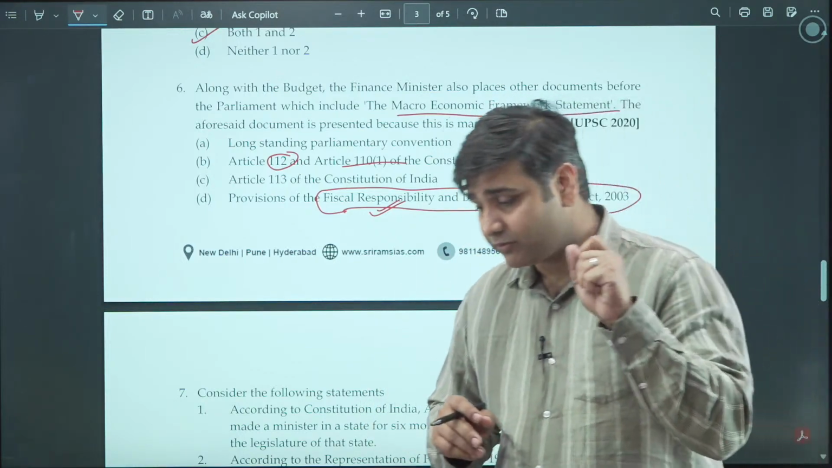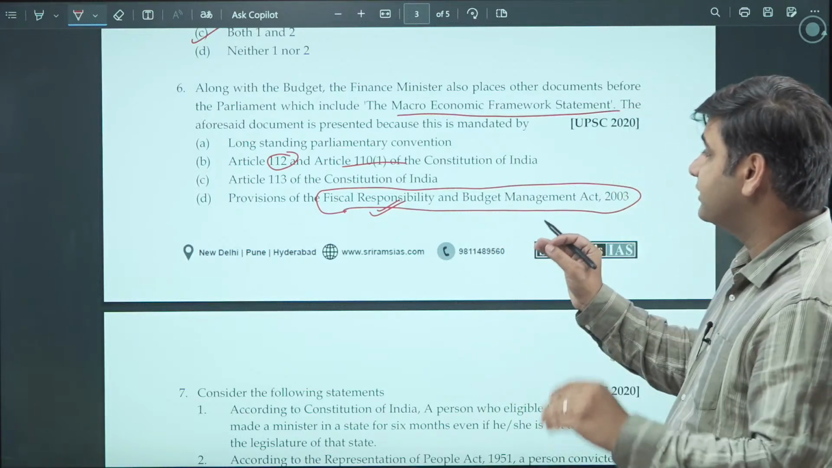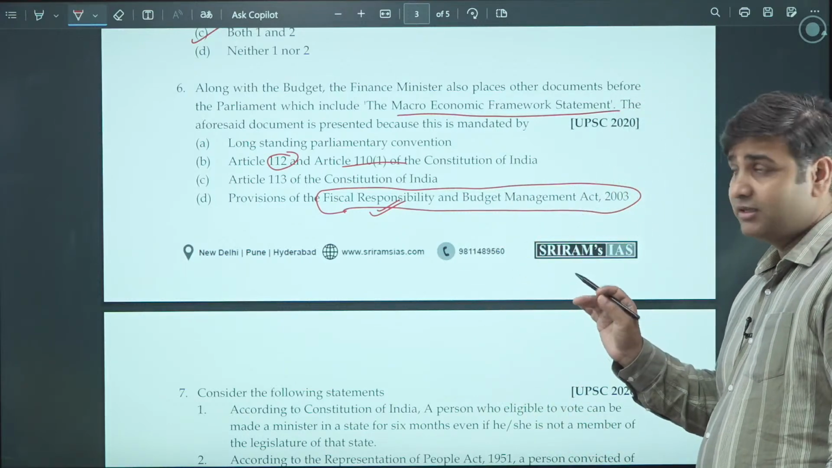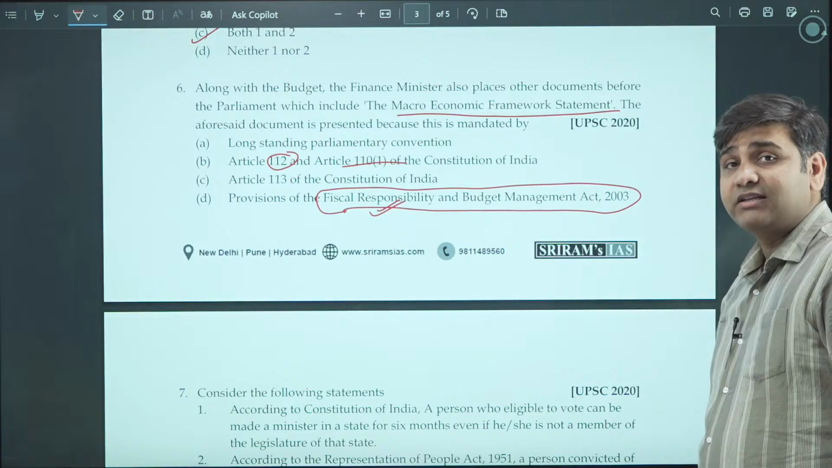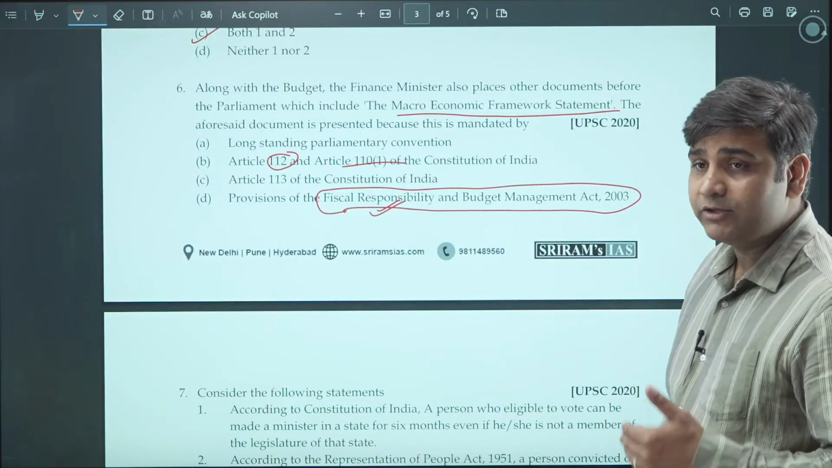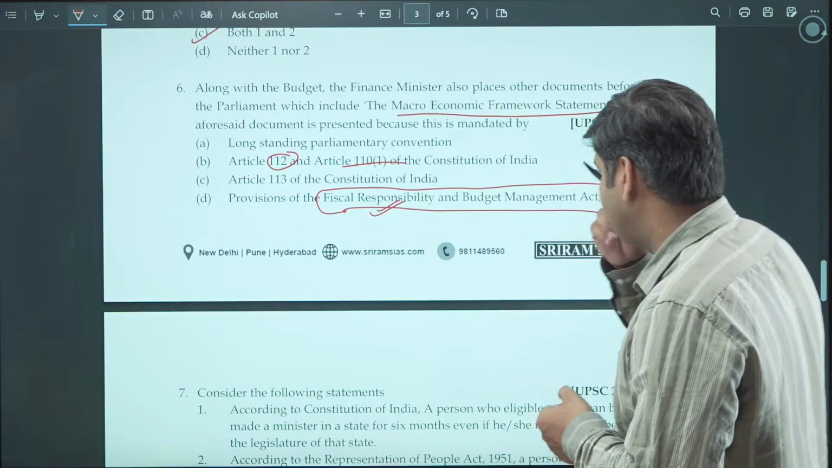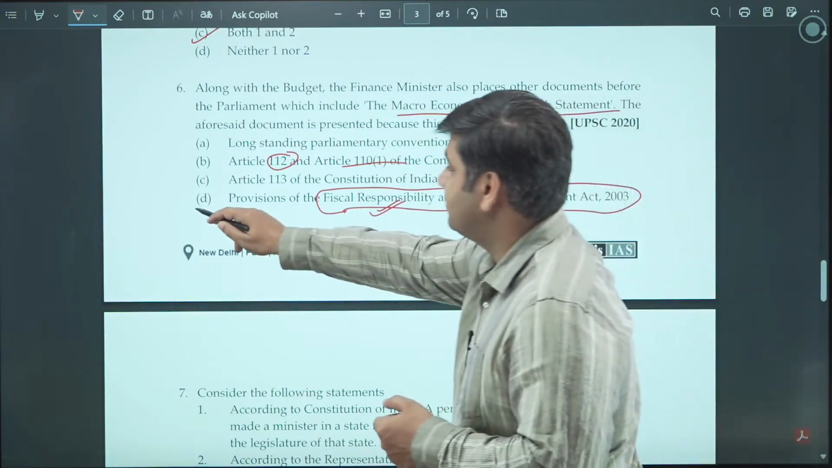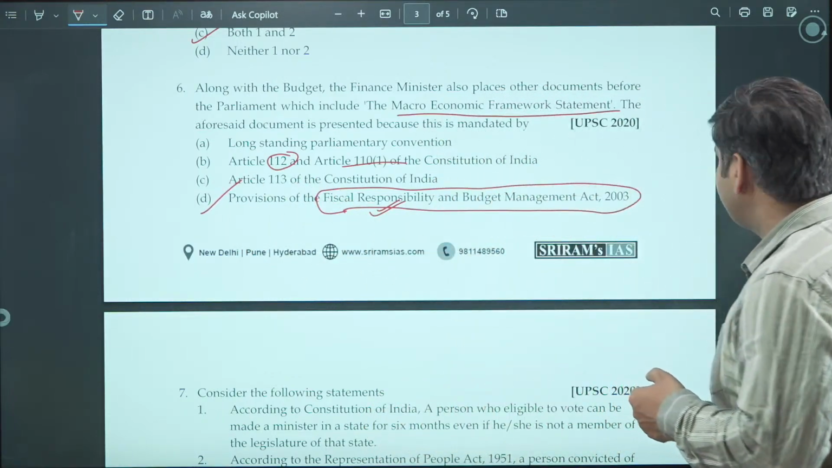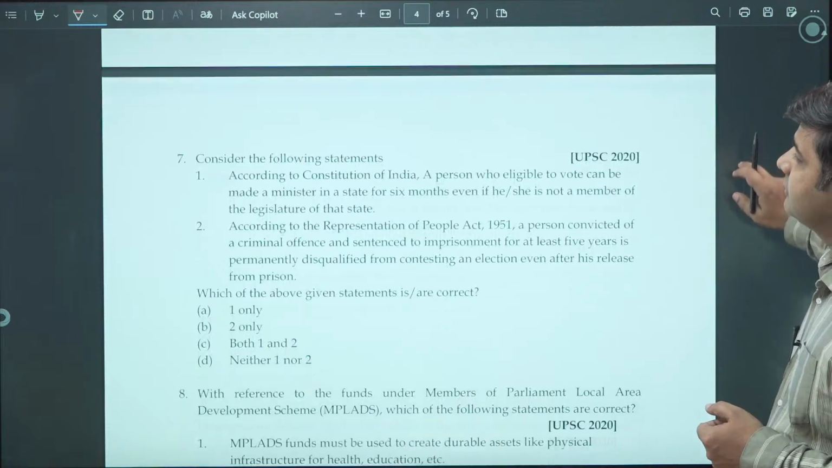So this is important for you to understand that it is under the FRBM Act that the macroeconomic framework statement becomes mandatory to be presented in the House of the People by the finance minister. So D is the correct option here. Moving on to question number 7.